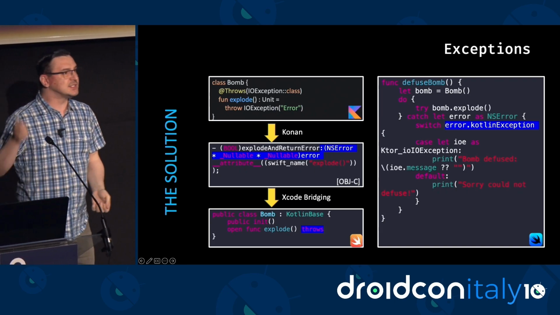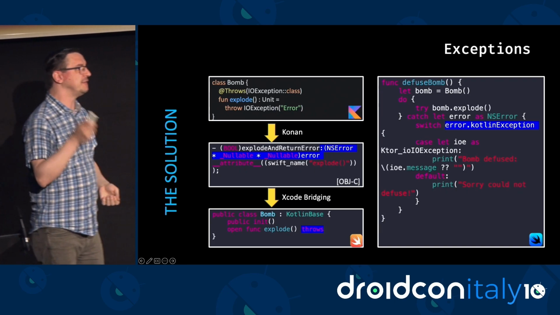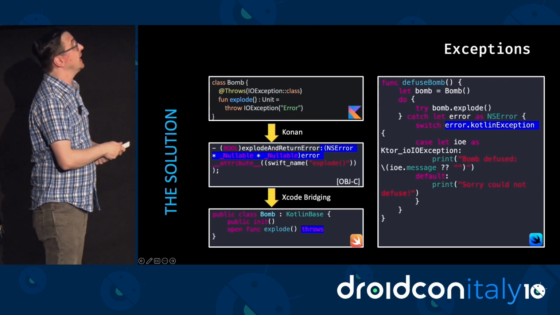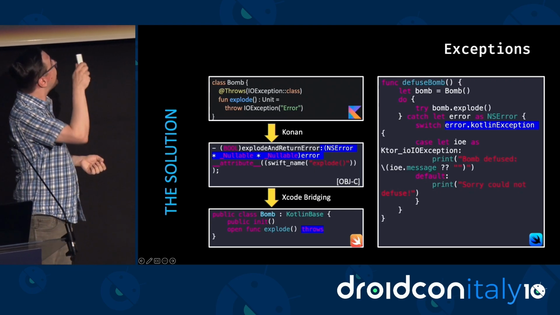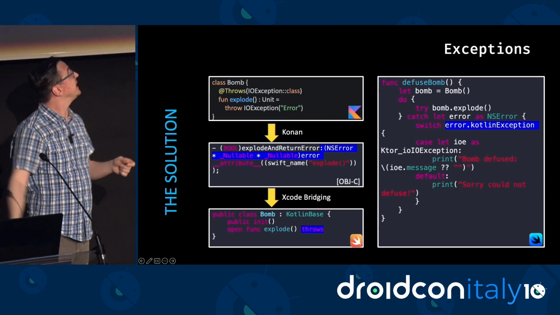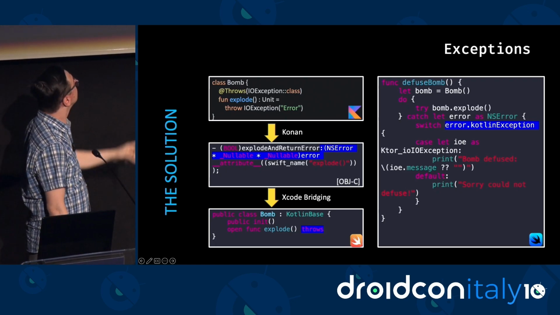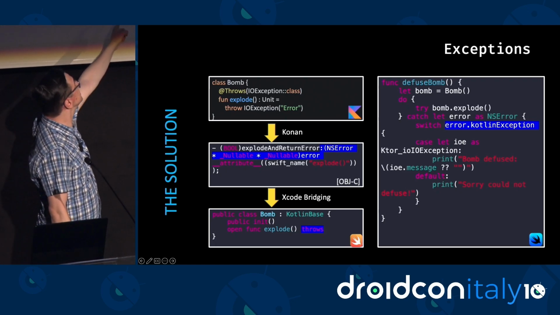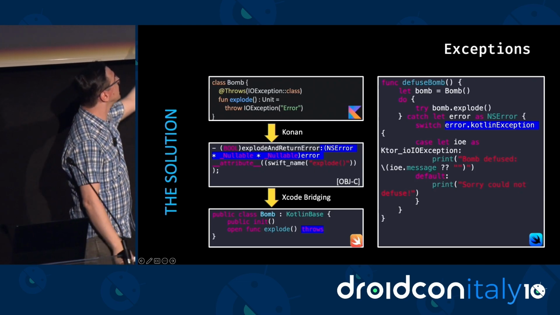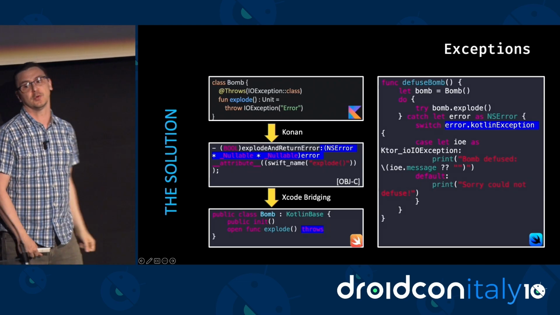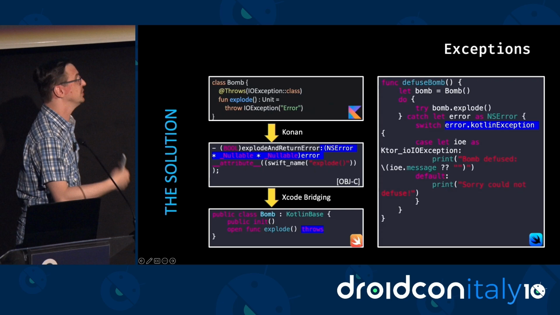And when Xcode sees Objective-C functions that follow that convention, it will map those functions in Swift to functions that can throw exceptions. So you can see here that in Swift, the method has the original name, explode, but it has this throws clause at the end to make it pretty clear to our Swift developer that the method can throw an exception.